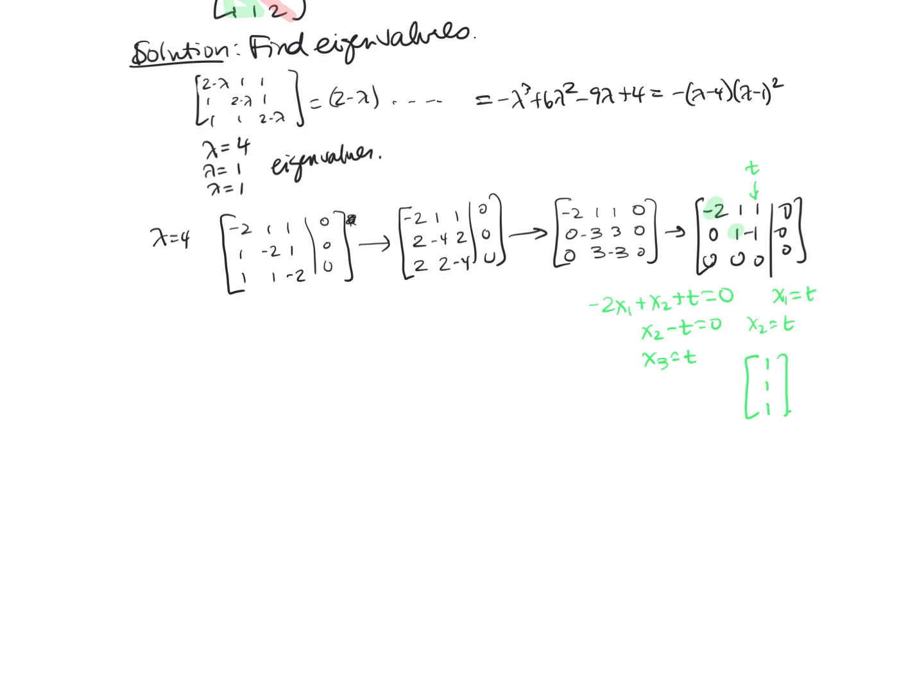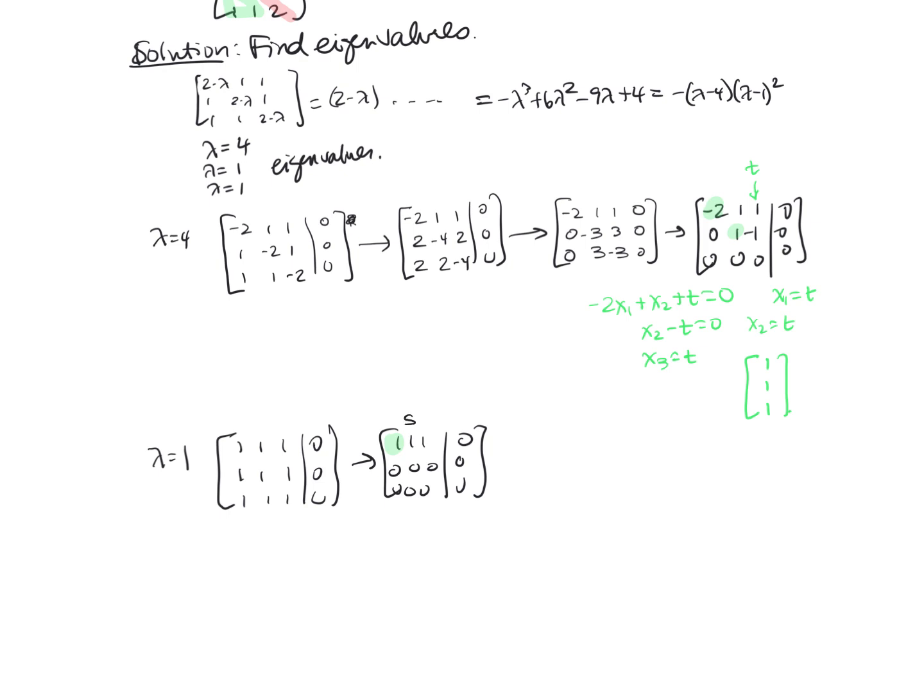Okay, that is the eigenvector that corresponds with the eigenvalue 4. So if lambda equals 1, then what will I get? 2 minus 1, I'll just get 1s all over the place. So that gives me 0s everywhere, and so my only pivot is here. So that means I have 2 free variables, s and t.